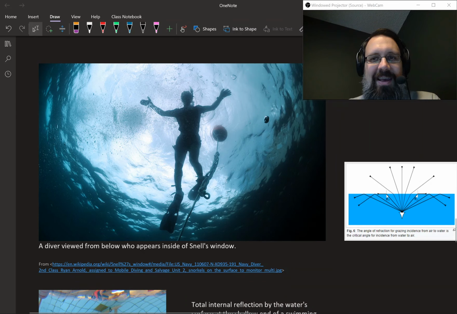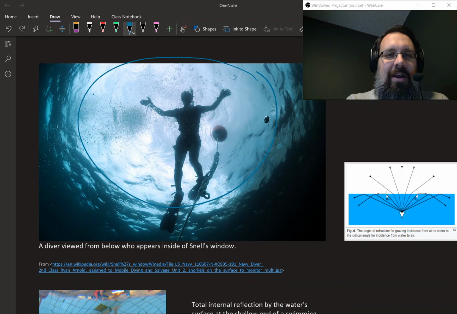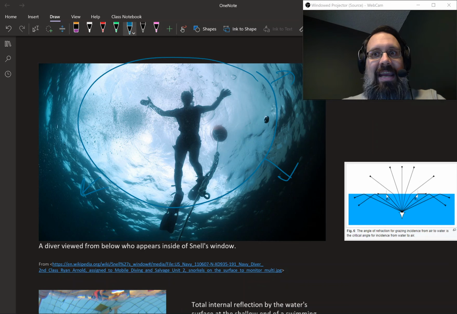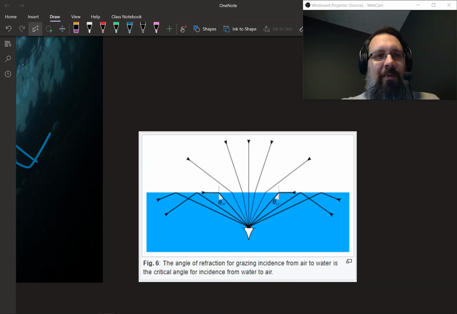So this creates this really cool phenomenon if you're an underwater diver. It's called Snell's window. And so here's a picture of that. You can see that there's this area here beyond where it's dark. And so what's happening is that none of the light from above can reach you. So what happens is you're down here, like this is your eyeball, and you're looking up towards the surface of the water.